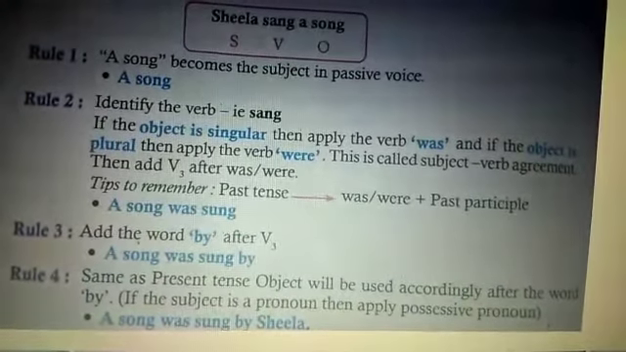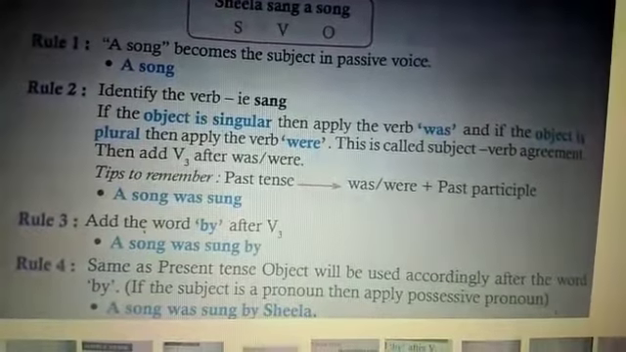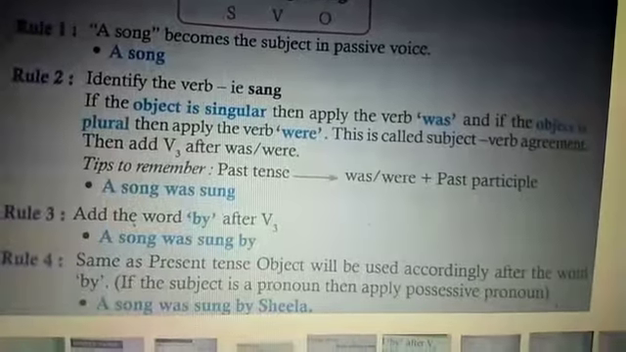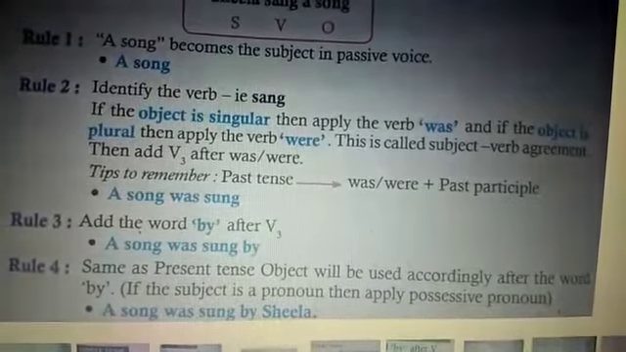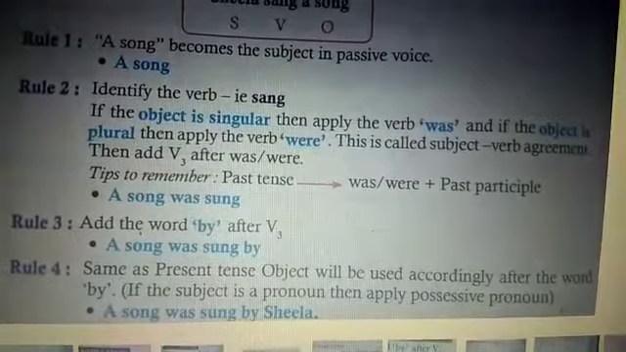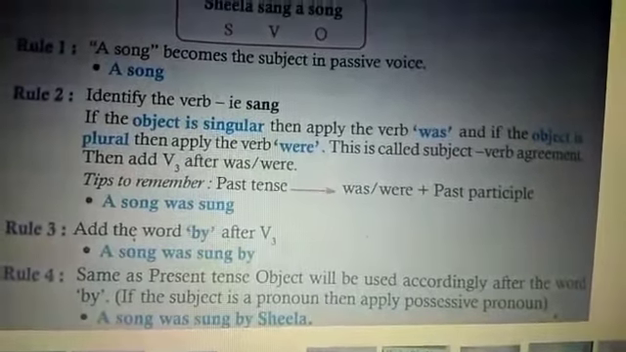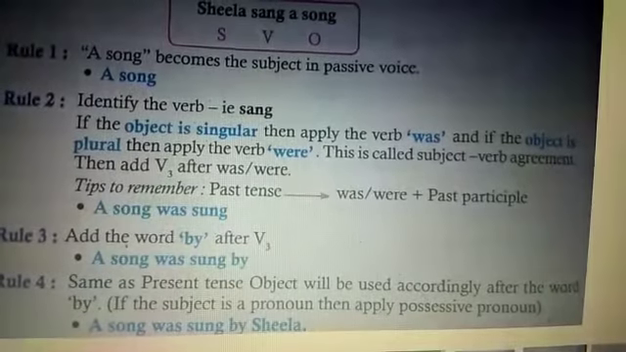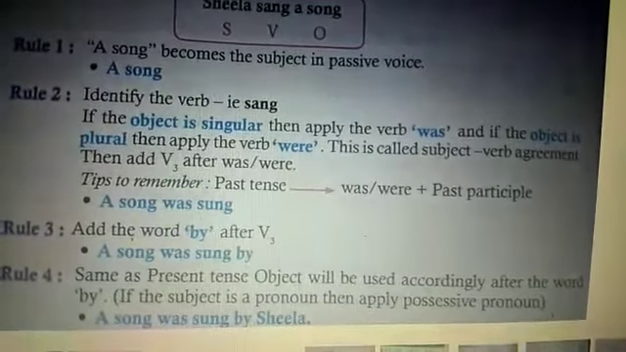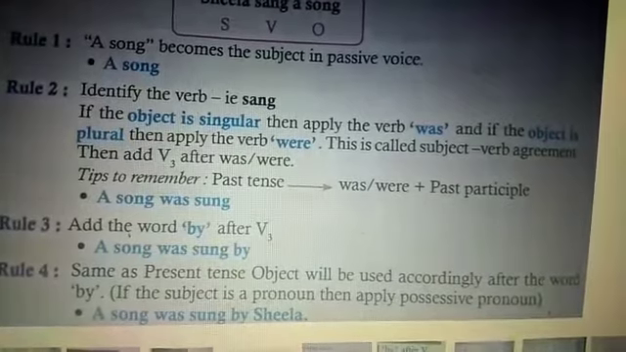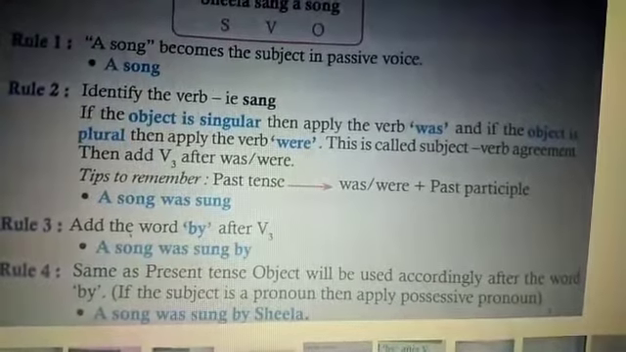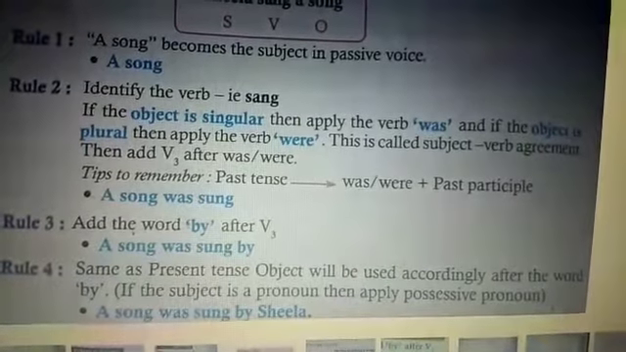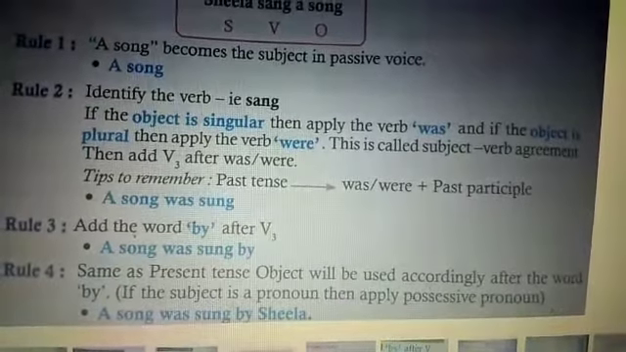Rule 3, add the word by after verb 3, that is the past participle. A song was sung by. Now rule 4, same as present tense, the object will be used accordingly after the word by. So if the subject is a pronoun, then apply the possessive pronoun. See the example, a song was sung by Sheila. Suppose it is, she sang a song, it will be like this, a song was sung by her, okay.